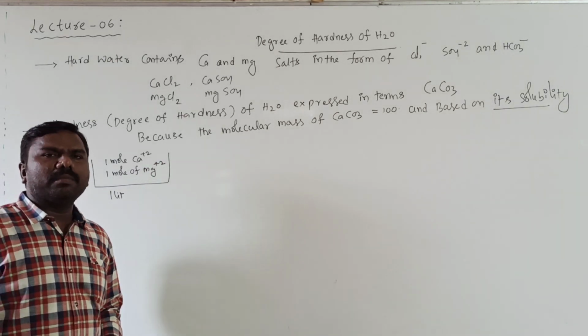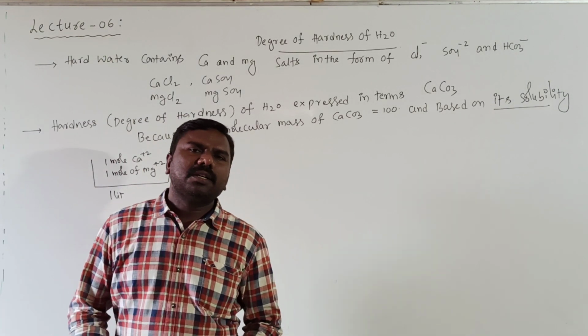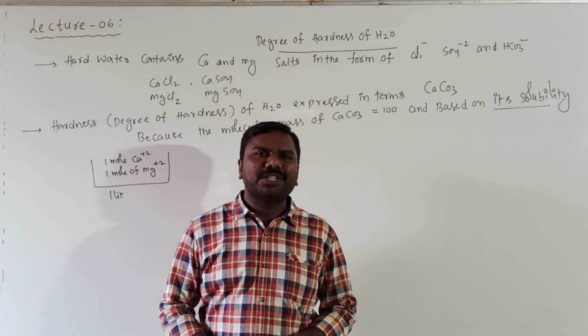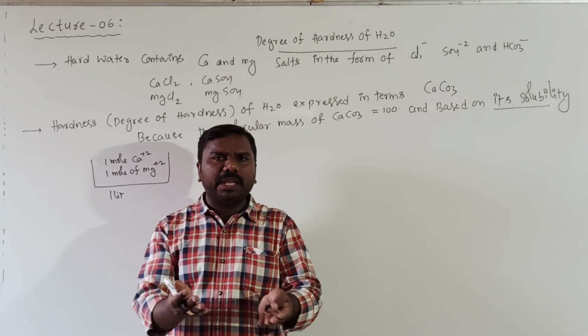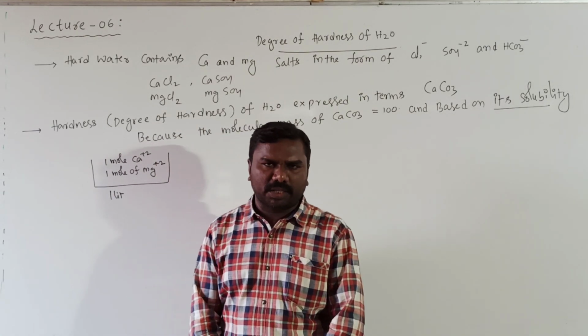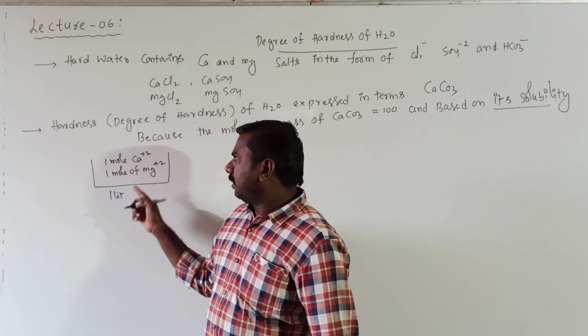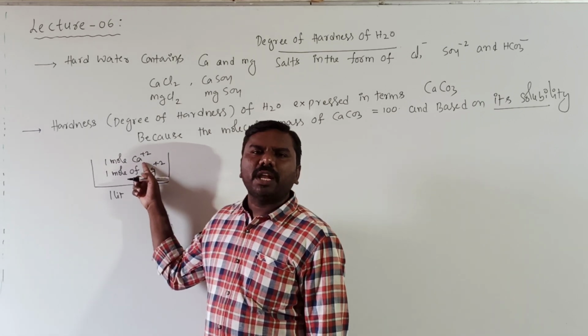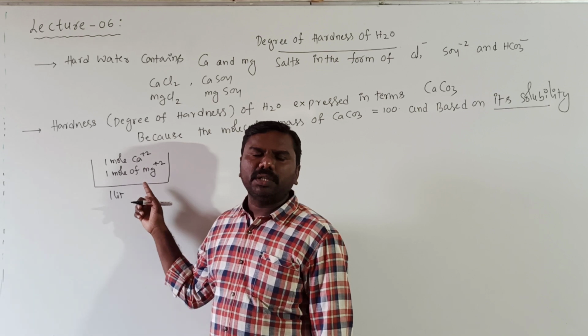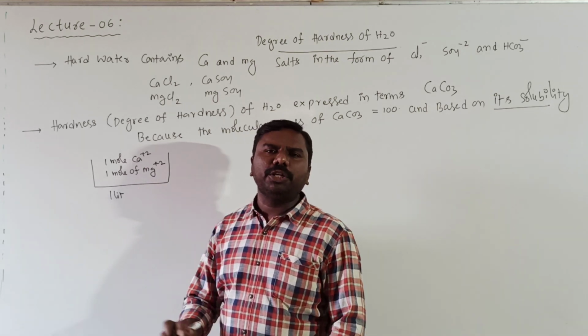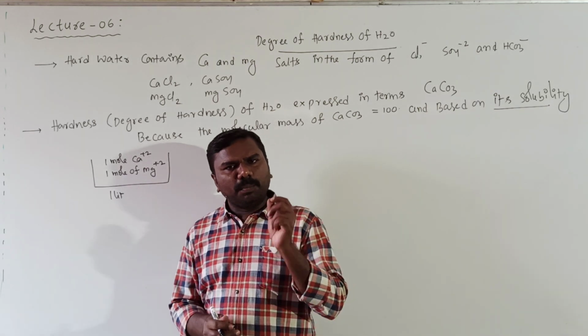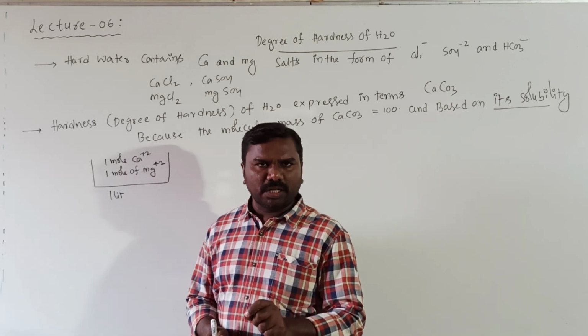It means however many moles of calcium ions are there, that many moles of magnesium ions must be there in a particular sample of hard water. The number of moles of calcium salt is equal to the number of moles of magnesium salt. Both must be there in a hard water.